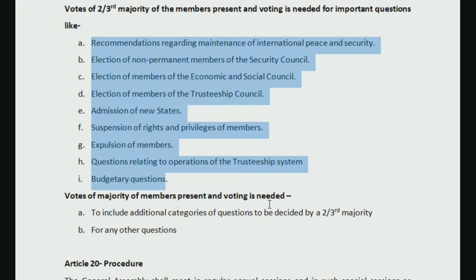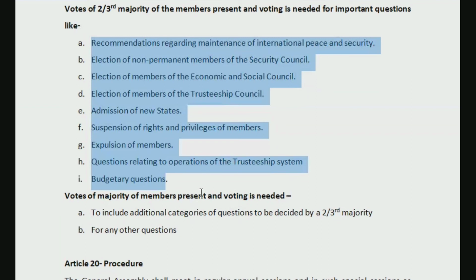They only can give vote and include new categories over here. For any other question, that means any other question except for all of these grounds, 5, 6, 7, 8, 9, except for these 9 grounds, if there are any more questions, those would need votes of majority of members present and voting. All right. So this would not mean 193 universally.